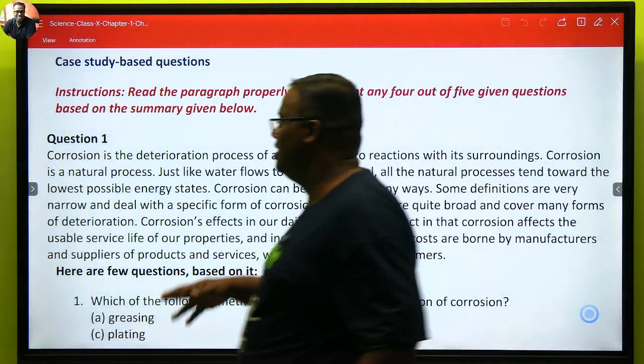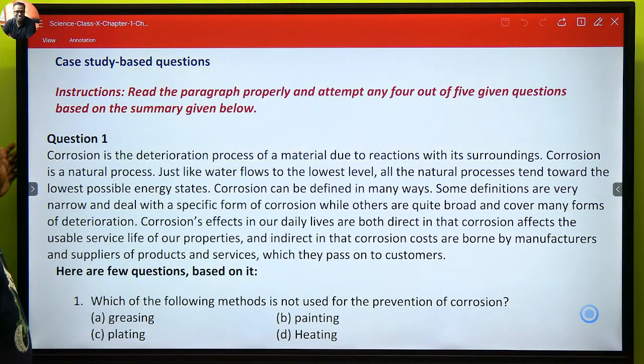Okay, let's read this. Corrosion is the deterioration process of a material due to reactions with its surroundings. टाइम जाता है पढ़ने के लिए, इसलिए एग्जाम में you should know how to read. One is skim, just skim it once. ये corrosion से है, so mind corrosion, and then read seriously. वो इंग्लिश में ज्यादा जरूरी होता है. Corrosion is a natural process, just like water flows to the lowest level. All natural processes tend towards the lowest possible energy. Obviously, lowest energy means you are more stable.